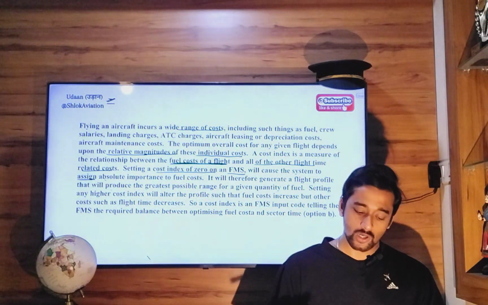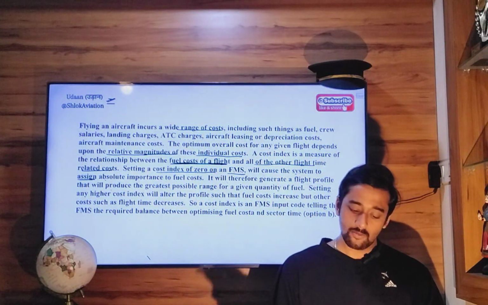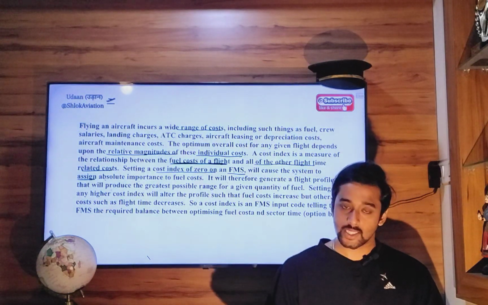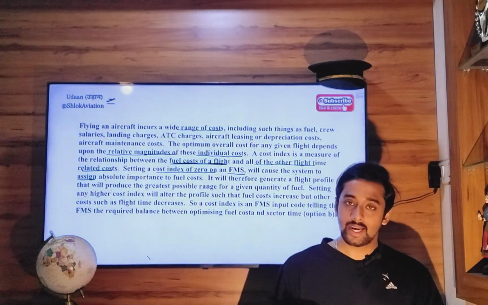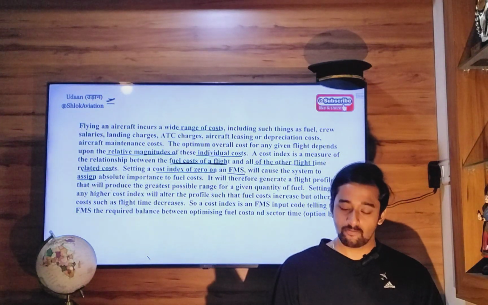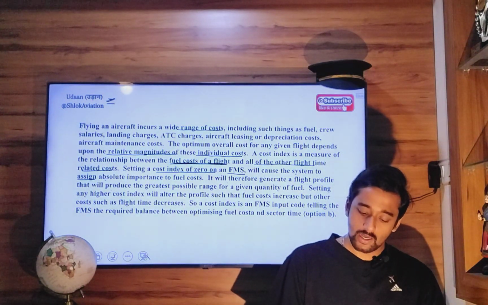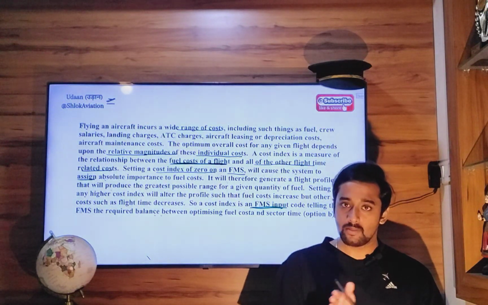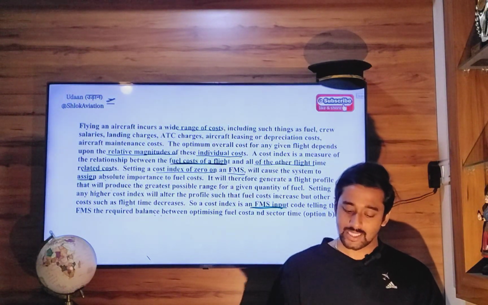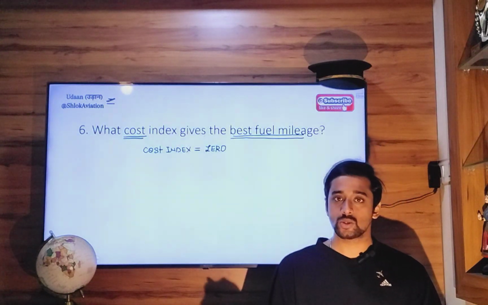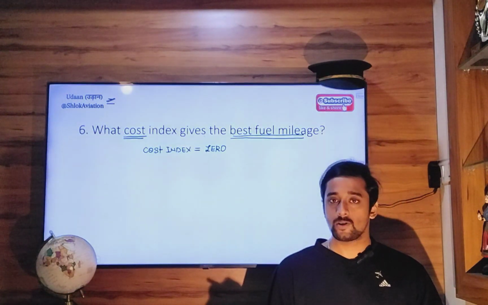Setting any higher cost index will alter the flight profile in such a manner that fuel costs increase, but other costs like flight time decrease. So a cost index is an FMS input, telling the FMS the required balance between optimizing fuel cost and sector time. So setting a cost index to 0 will give you the best fuel mileage.